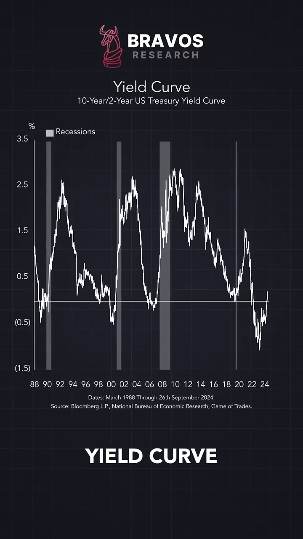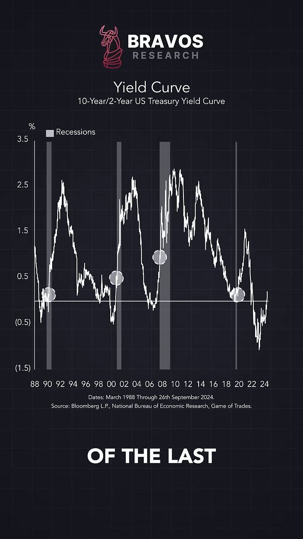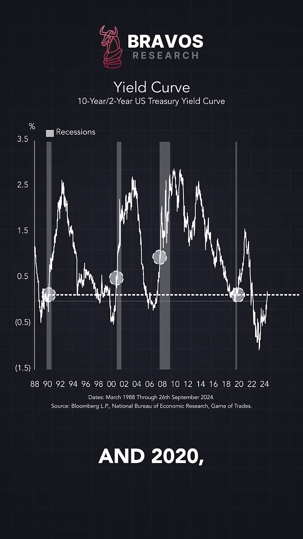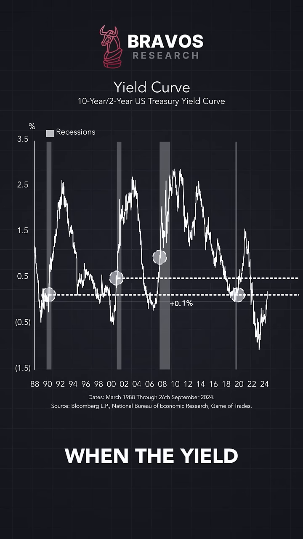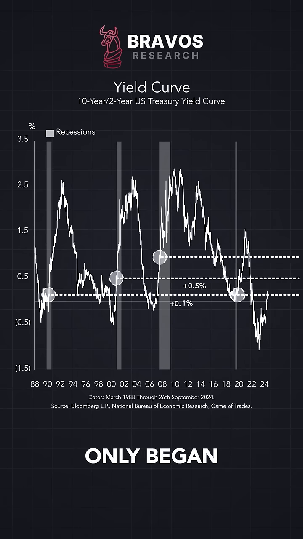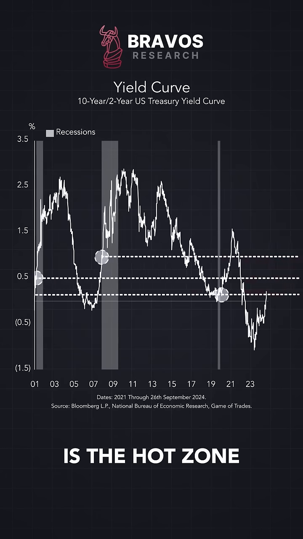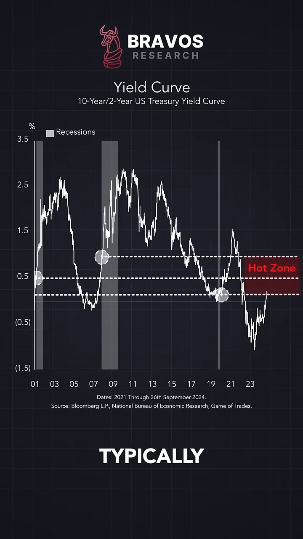When we look at where the yield curve is at the very beginning of the last 4 recessions, it's kind of a little bit different every time. For example, in 1989 and 2020, the recession started when the yield curve was at 0.1%. In 2001, the recession started when the yield curve was at 0.5%. And in 2007, the recession only began when the yield curve was at 1%. So this right here is the hot zone where recessions typically begin.